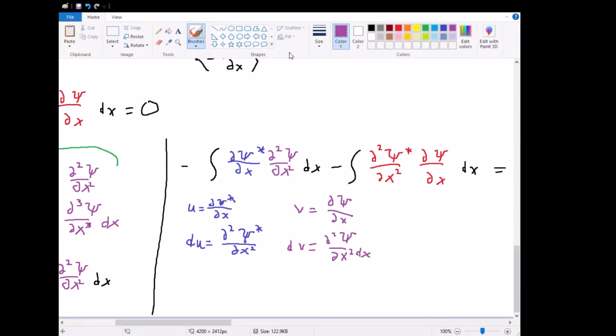And once again, we do this integration by parts, and this goes down to what? U times v. So let's get these terms out of the way here. So first off, this expression multiplied by v evaluated at positive and negative infinity minus the integral of v du, so minus the integral of, and we're going to do the same thing here.